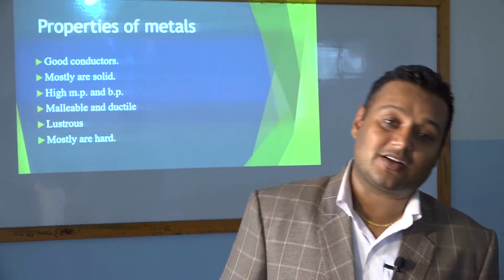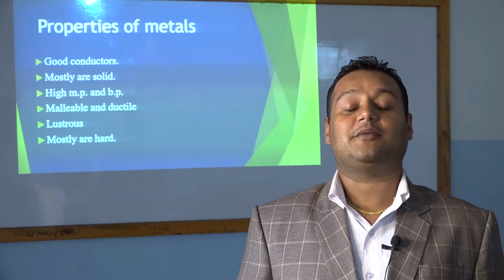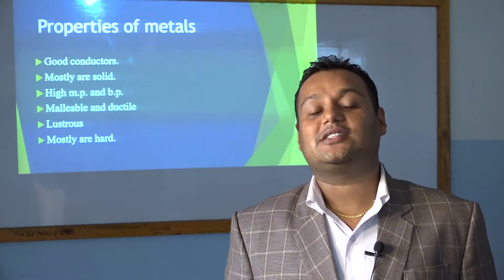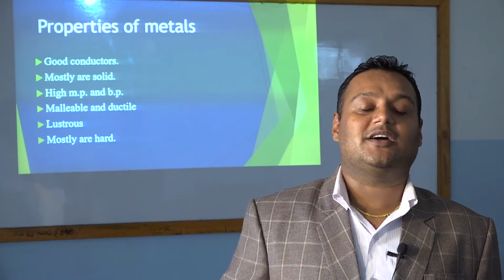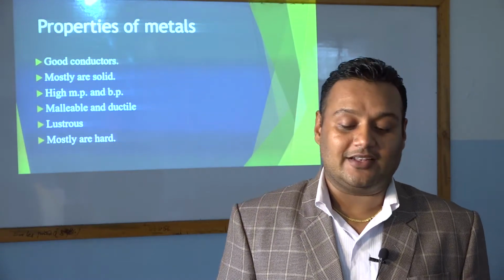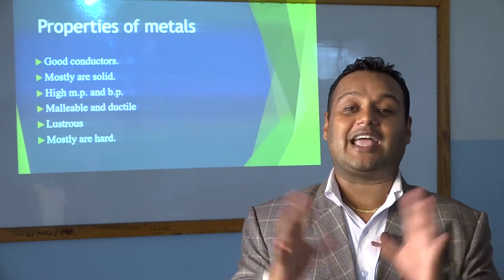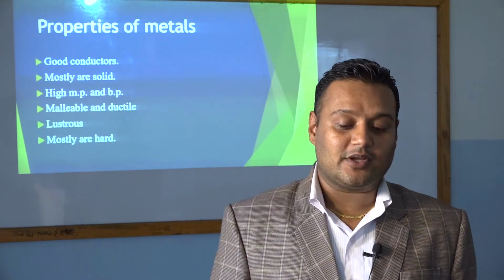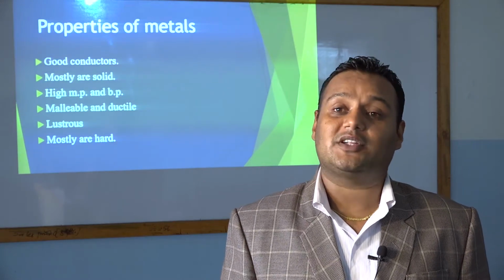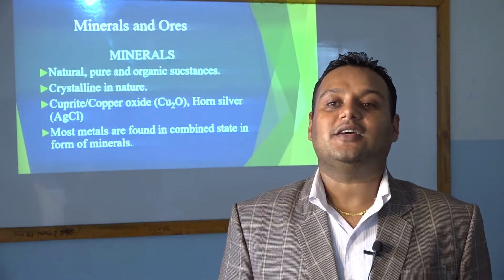They are malleable and ductile. If you have forgotten malleable, it means the element can be beaten into a sheet. Ductile is the property from which we can make a wire-like structure. Lustrous means shiny, chamkilo. And mostly hard. So you must know these properties of metals.